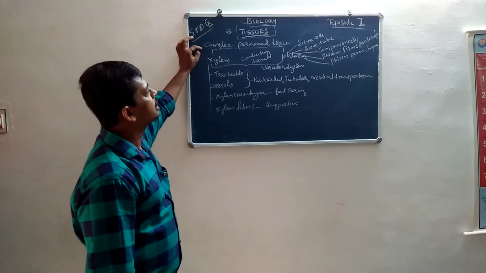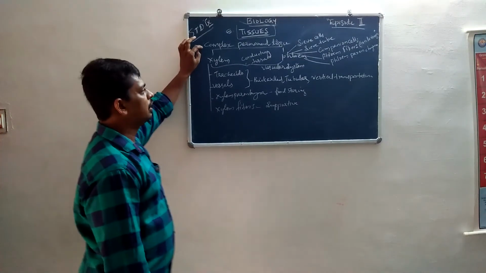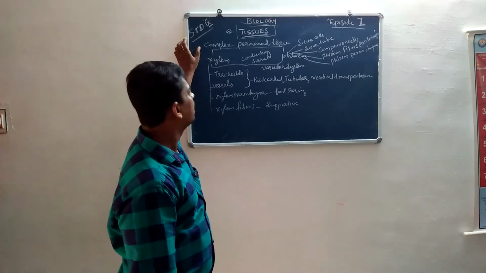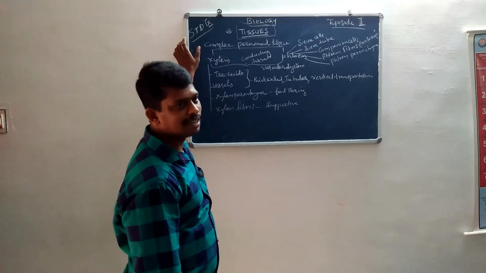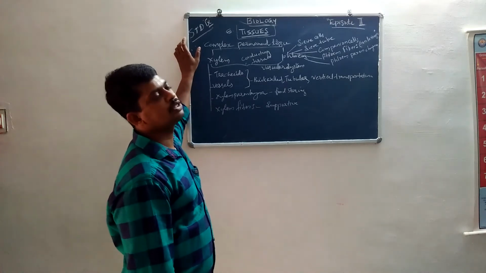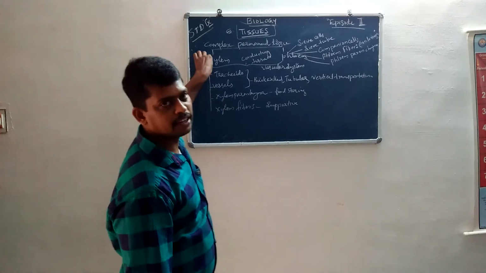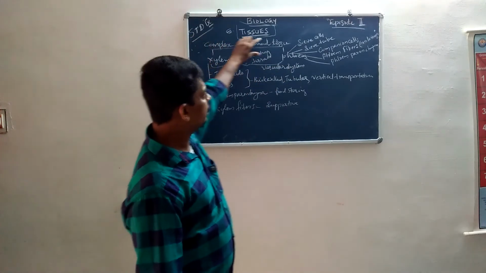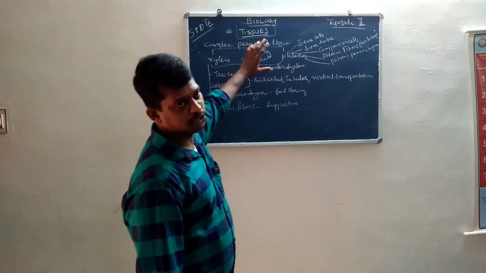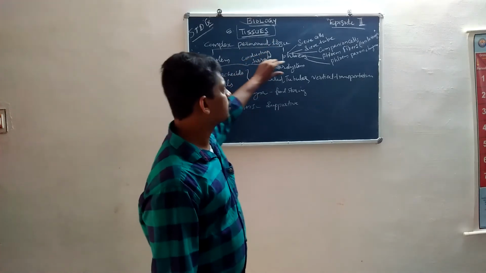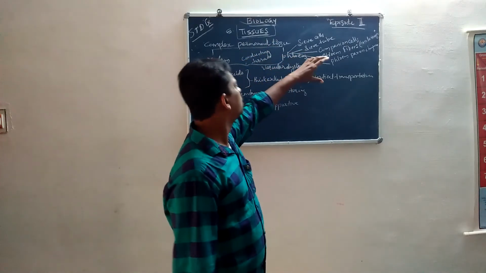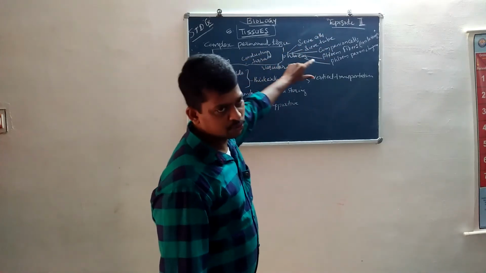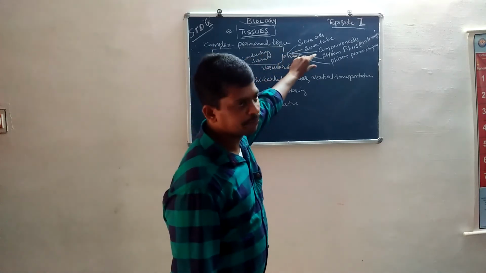Then complex permanent tissues. These are conducting tissues, so this is known as vascular tissues. Vascular tissues are xylem and phloem. Complex permanent tissues are conducting tissues, commonly called vascular system tissue. So two types of vascular tissues are here, xylem and phloem.